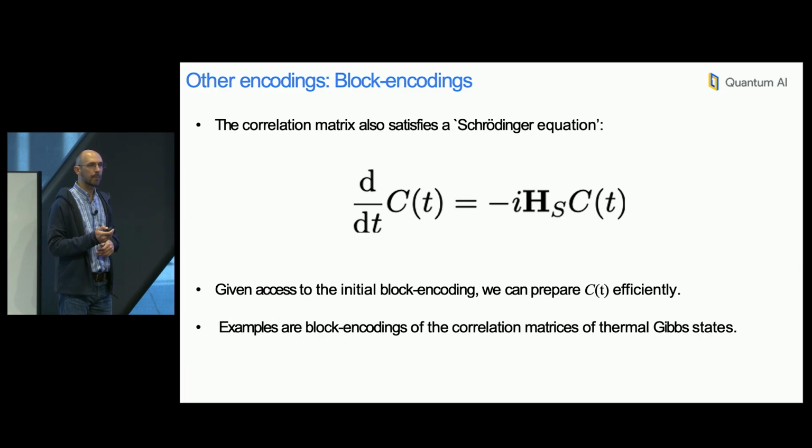Yes. All right, so as I said, once I encode things in a correlation matrix, if I knew the equation of motion for shadow states, then I would know the equation of motion for my matrix. Okay. So if I have access to the initial block encoding at time 0, and I have efficient access to this HS, then I can prepare C of t efficiently. Examples of these are block encodings of correlation matrices of Gibbs states, thermal states, and now this approach could allow us to, for example, do dynamics out of equilibrium of exponentially large systems of free Fermis or free bosons.